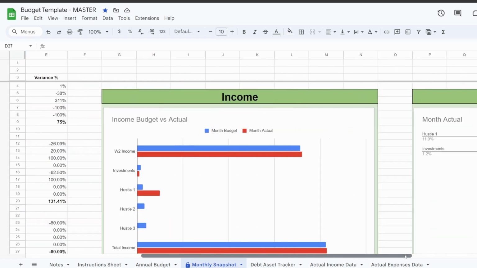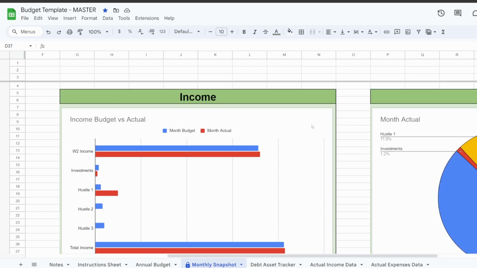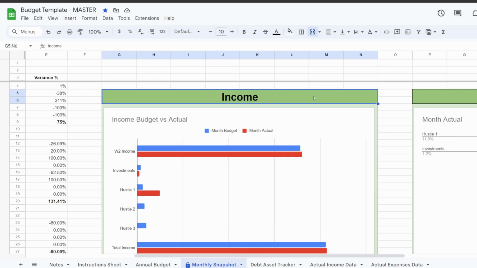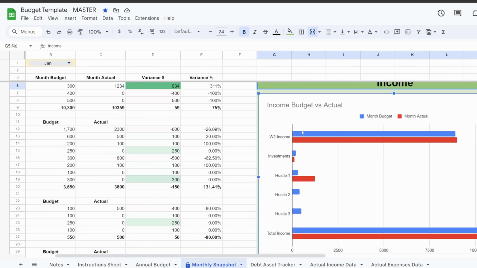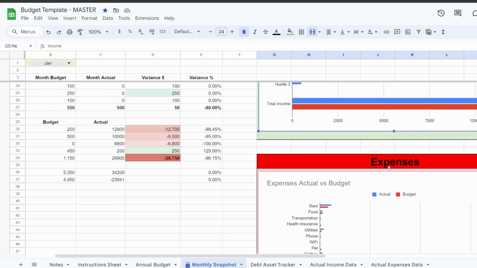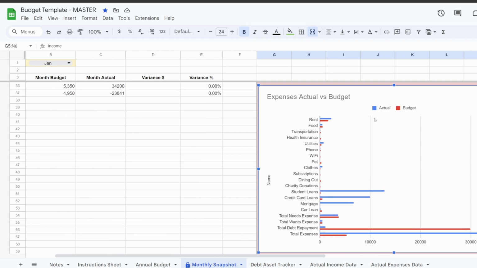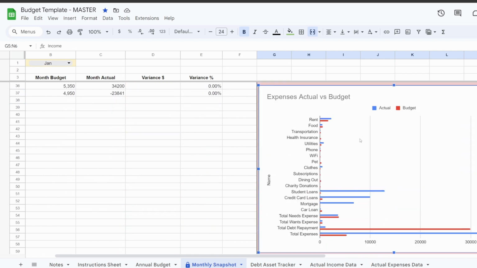People love graphs, so we're gonna explain them. Might need to make these graphs smaller now I think about it, but that's gonna come with the update. Alright, income tab right here. Blue bar is how much you thought you were gonna make. The red bar is how much you actually made. Pretty straightforward. Expenses, same thing, but we swapped it. Might need to change that.